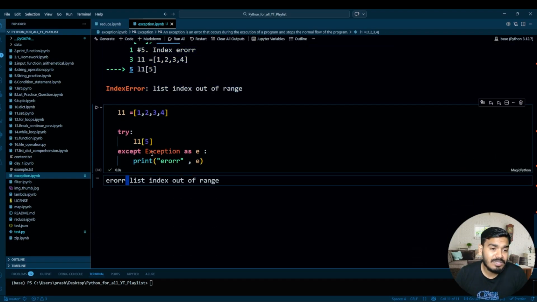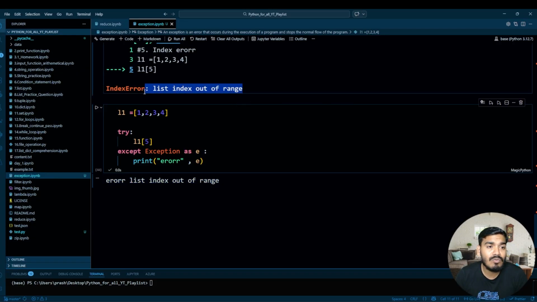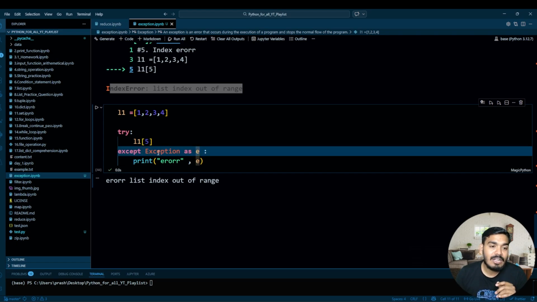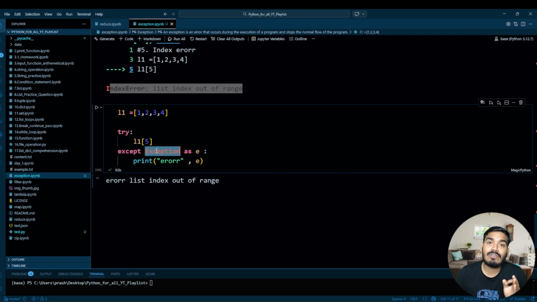Your question will be: what is this exception, what is E, and how can it give exactly the same error that is reflecting over here. So exception is the parent class which has all kinds of exceptions. What does it mean? Exception is the parent class in Python, and it already has all kinds of errors available. So whenever you write exception as E, you are calling the parent class, and it will try to understand what kind of error this line of code is throwing, and it will try to show you over here.